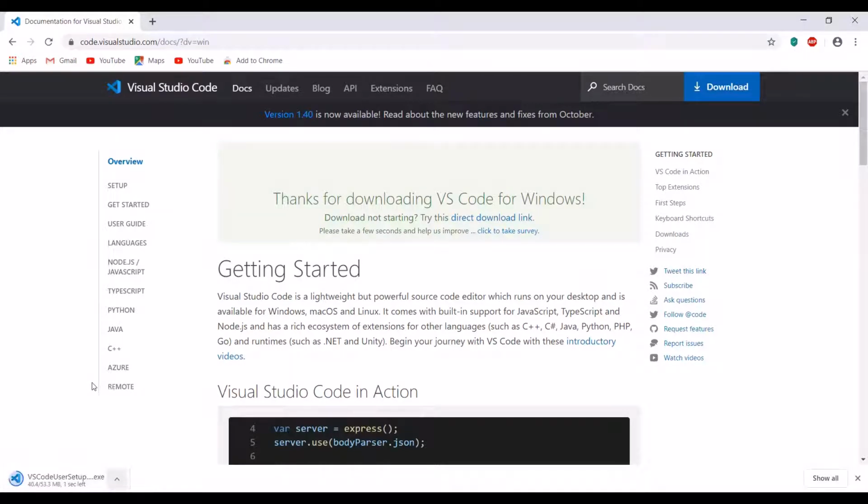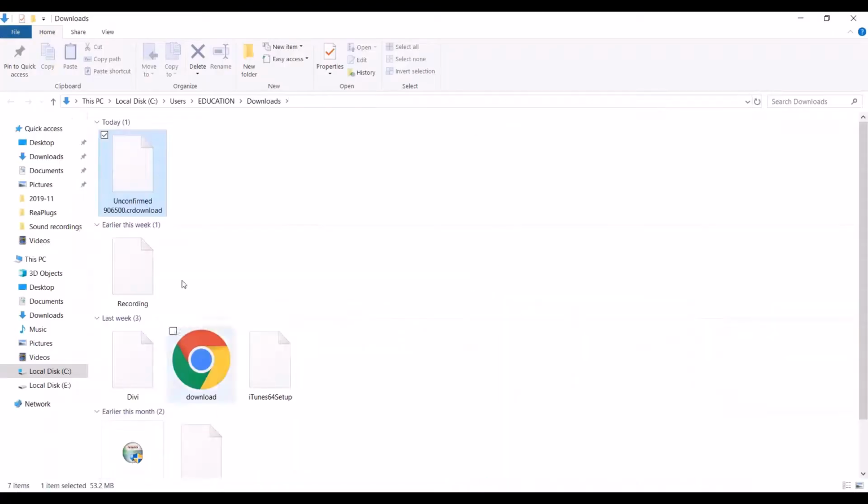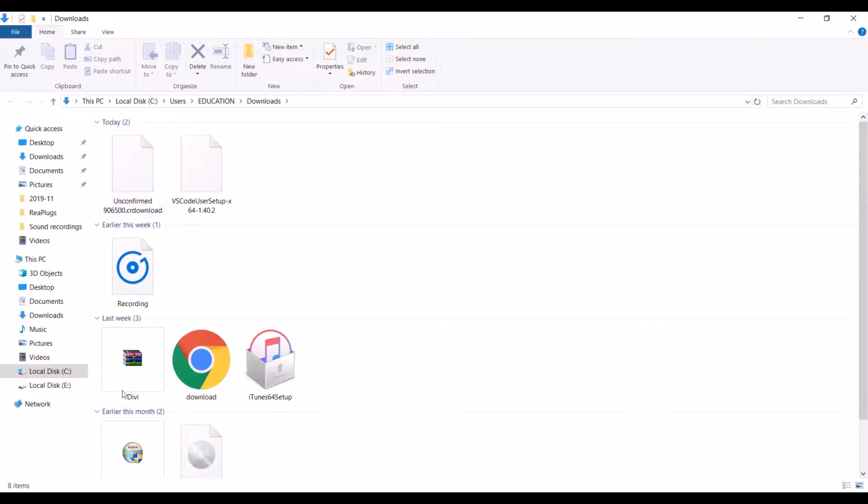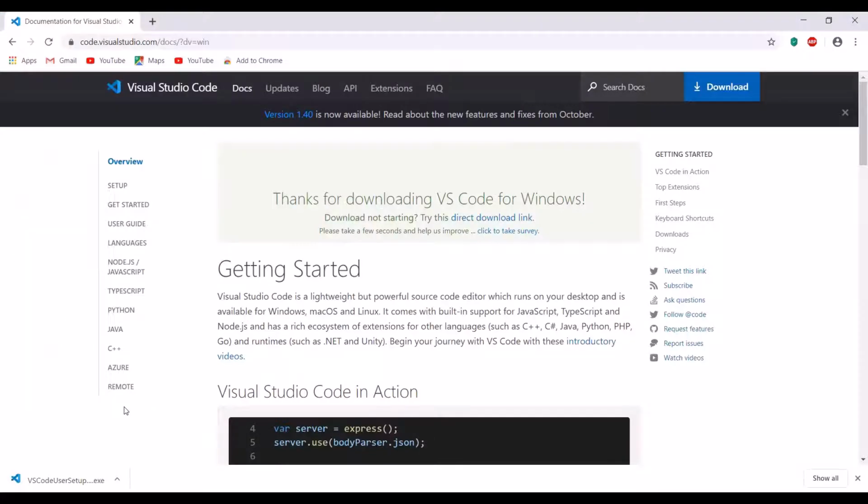After my download is finished, then I can go to the folder or just open. Here is my download folder. Still taking some time to finish. Done. Okay, click on it,